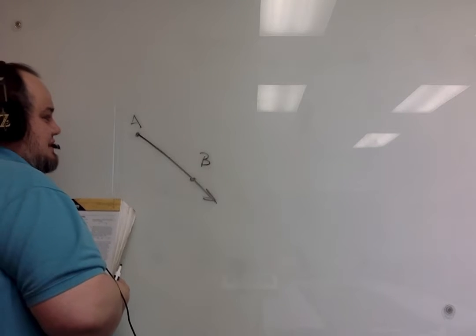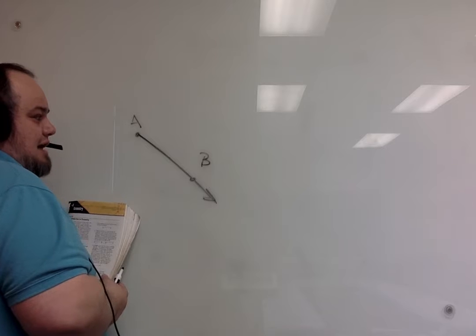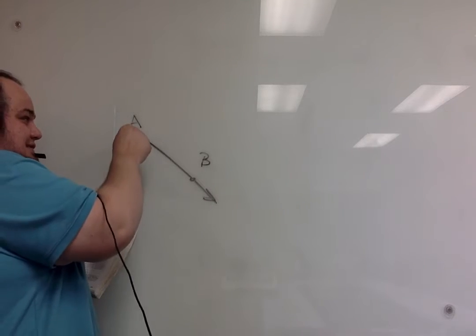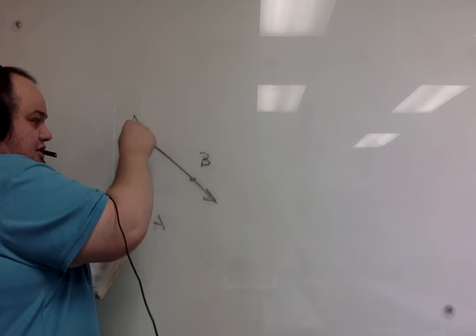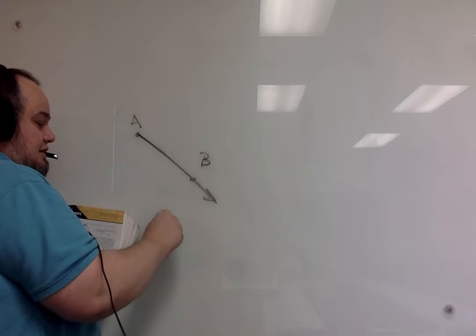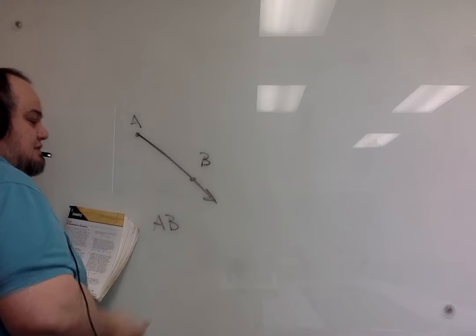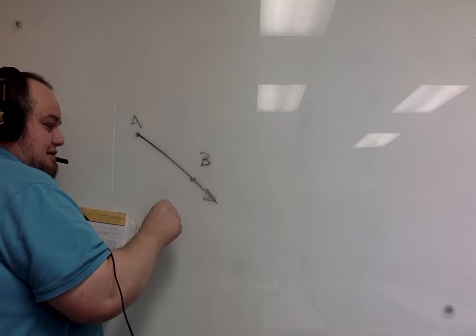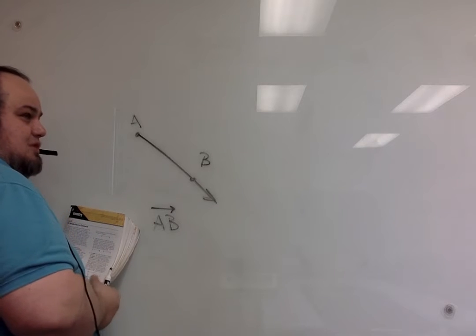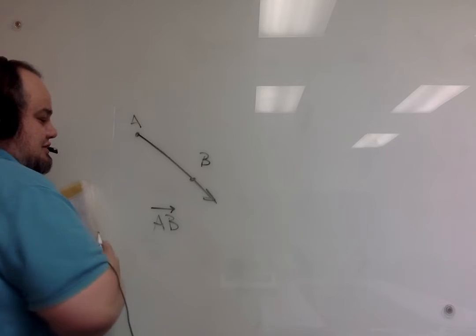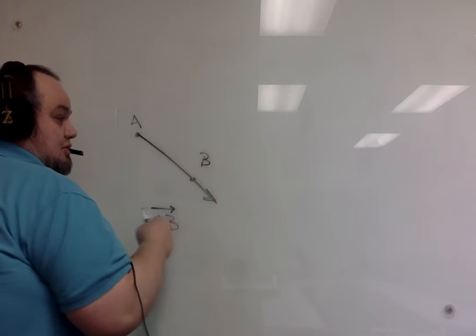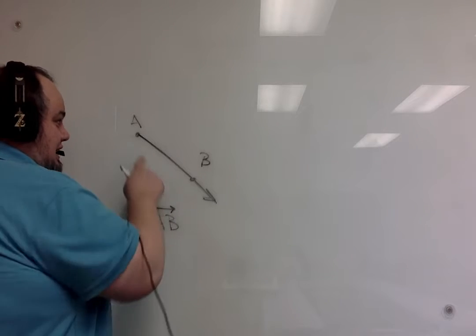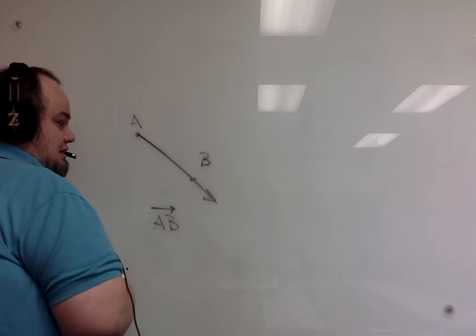So as you can see, we have a ray. It starts at a specific spot, A, and it goes towards this other point and through it. That's point B. So whenever we draw the symbol, it always goes from left to right, and it points from left to right, no matter which direction it's actually facing. You write the starting point first, A, and then the next point, B.